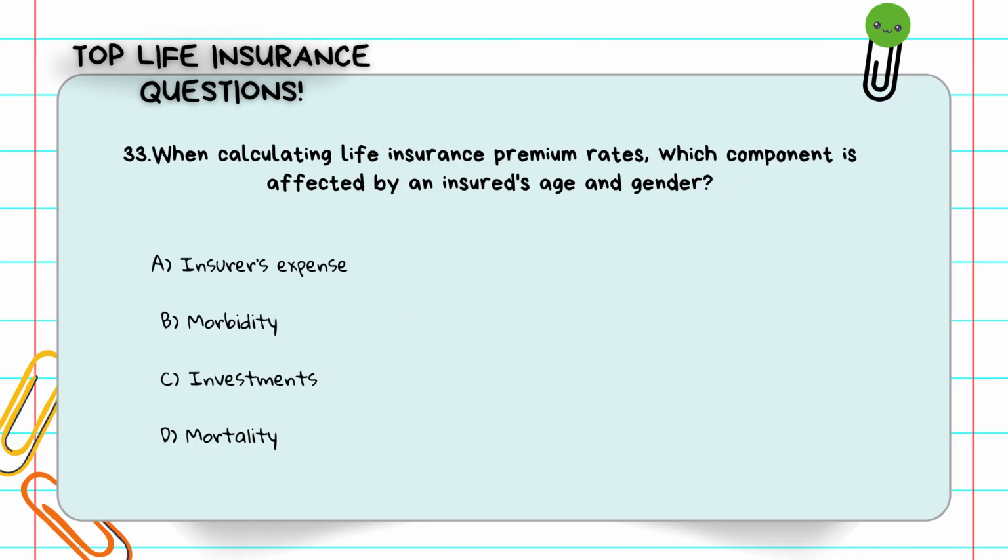Question number 33. When calculating life insurance premium rates, which component is affected by an insured's age and gender? A. Insurer's expense. B. Morbidity. C. Investments. D. Mortality. Age and gender directly affect life expectancy, and that means the mortality rate. The answer is D. Mortality.